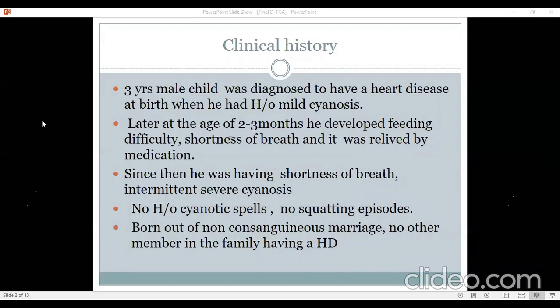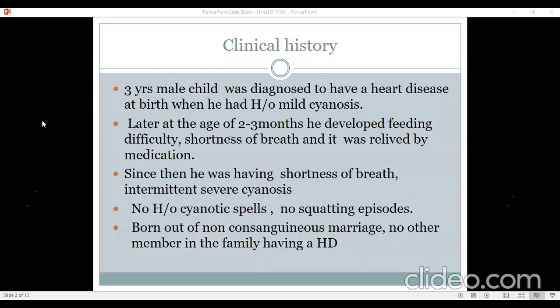I think all these conditions other than transposition usually do not present with cyanosis at birth. For example, truncus arteriosus is very unlikely to be cyanosed at birth. Usually their saturations will be more than 92% or 90%. Therefore, to discern cyanosis will be very difficult. Unless it's an obstructed TAPVC, even TAPVCs with large flow, unobstructed, may not be blue or very minimally blue, which is picked up only by pulse oximetry and not by the parents or even by the doctor at the bedside.